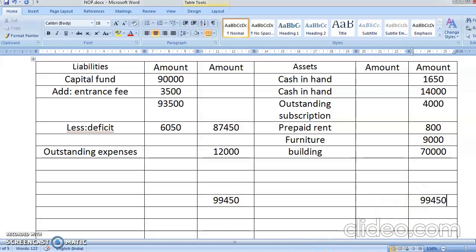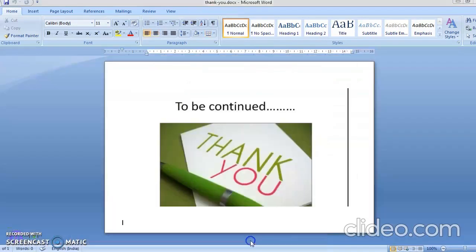Whenever you have this, income and expenditure account will have a single entry, and adjustments will have two effects. Chalo. Thank you for listening and understanding the problem.